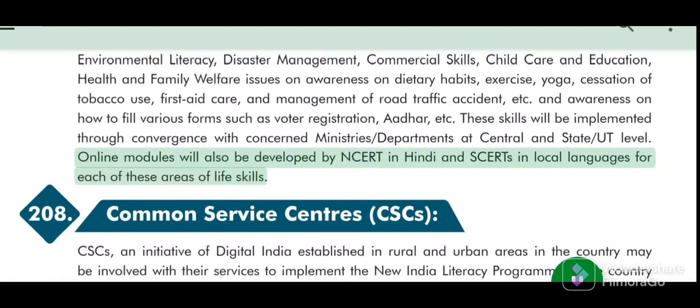Online modules will also be developed by NCERT in Hindi and SCERTs in local languages for each of these areas of life skills.